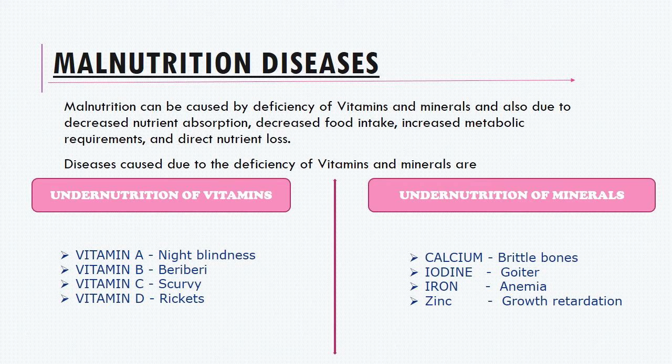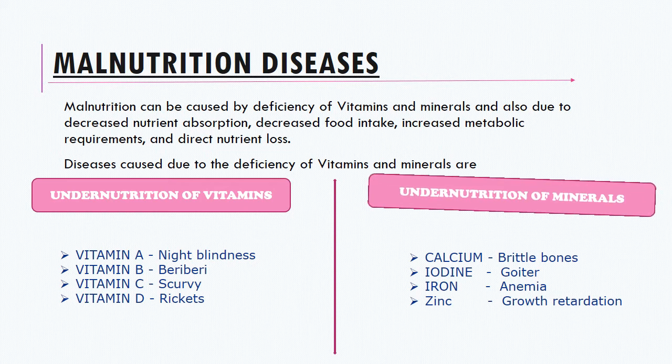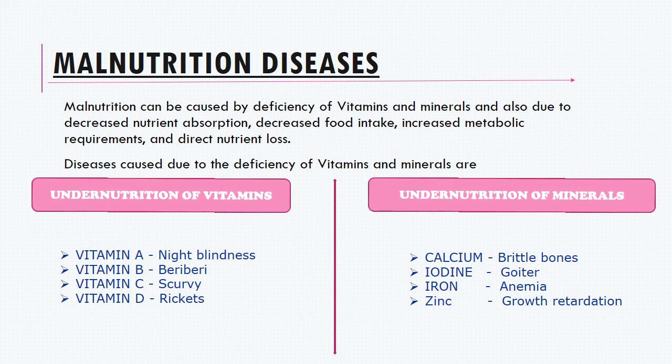Malnutrition diseases. Malnutrition can be caused by deficiency of vitamins and minerals and also due to decreased nutrient absorption and direct nutrient loss. There are also some diseases that are caused due to the deficiency of vitamins and minerals, which are basically because of undernutrition of vitamins. The diseases caused are night blindness, due to the deficiency of vitamin A; beriberi, due to the deficiency of vitamin B; scurvy, due to the deficiency of vitamin C; and rickets, due to the deficiency of vitamin D. Because of undernutrition of minerals, there are also some diseases.